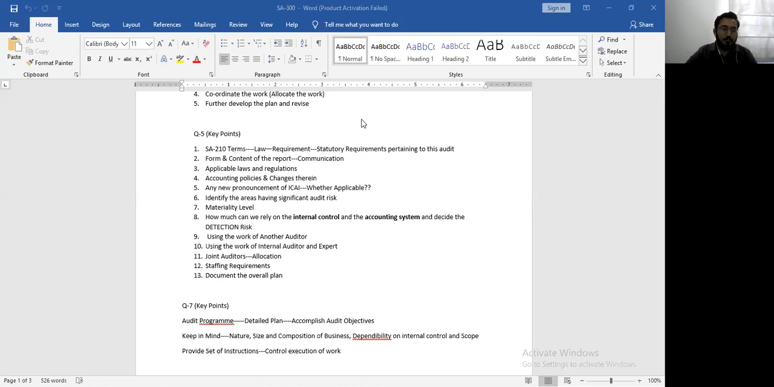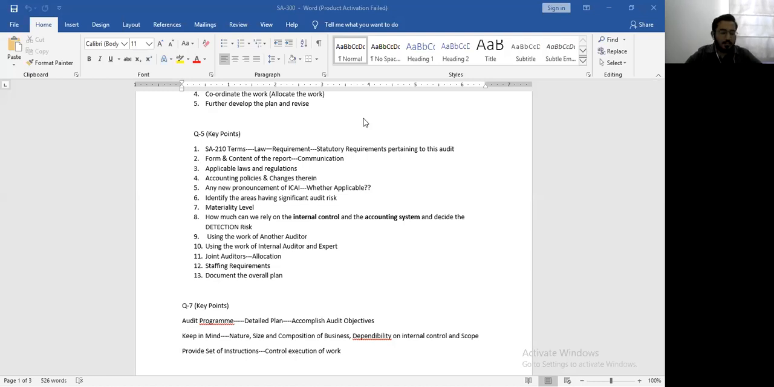Then you will decide the materiality level. Based on that, you will decide how much we can rely on the internal control, on the accounting system, and then you will decide upon the detection risk. Now I explained to you the relationship between internal control, accounting system, and detection risk.